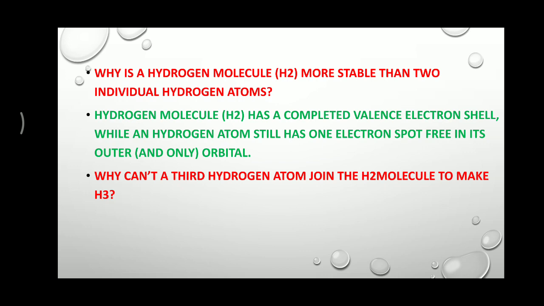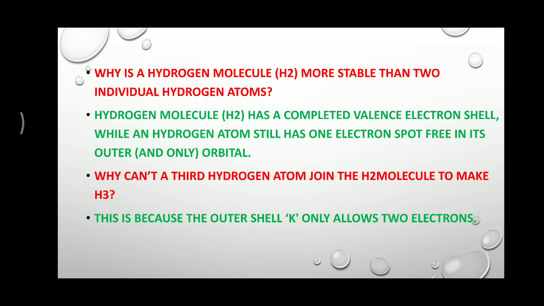So if 3 hydrogen atoms share their electrons, there is a total of 3 electrons, and there is no space for 3 electrons in a K shell. So H2 may be formed, but H3, H4 like molecules cannot be formed here. This is related to the room in the outer shell. So the answer is that the outer shell K only allows 2 electrons, it cannot hold or share a space with 3 electrons.